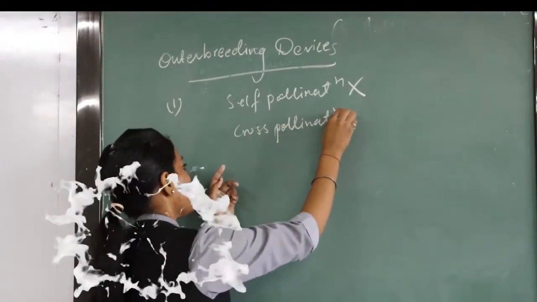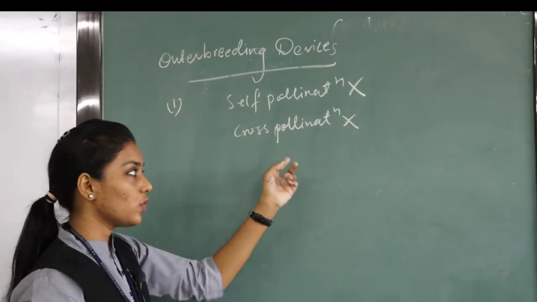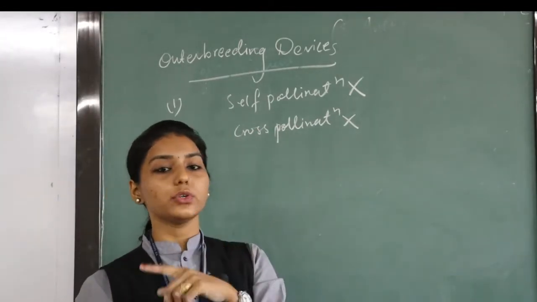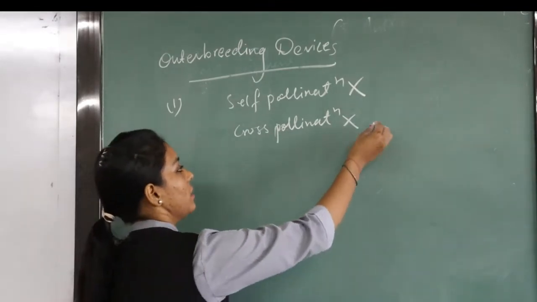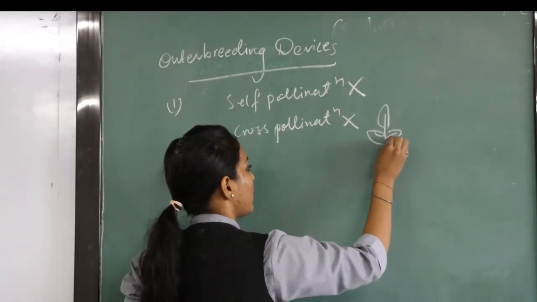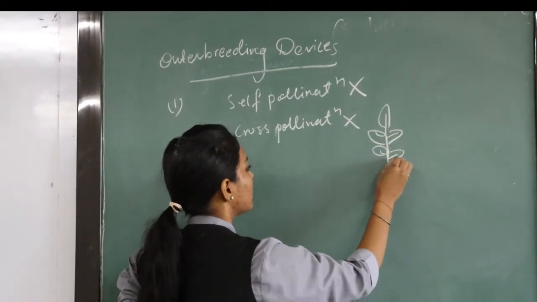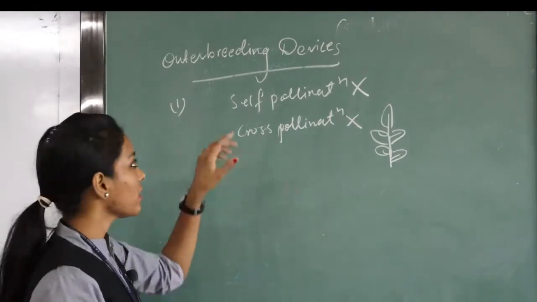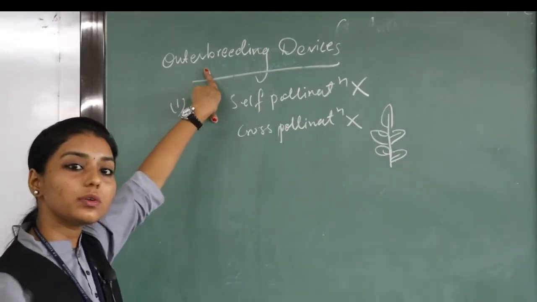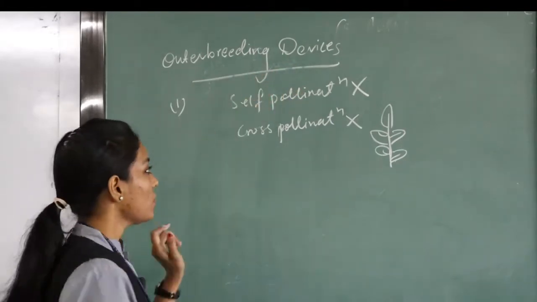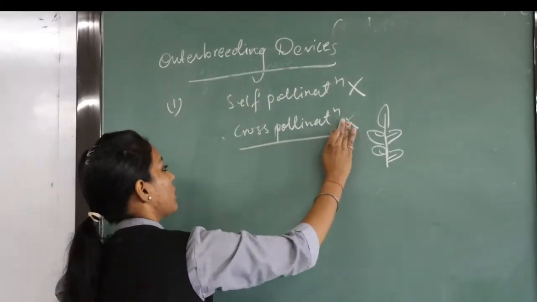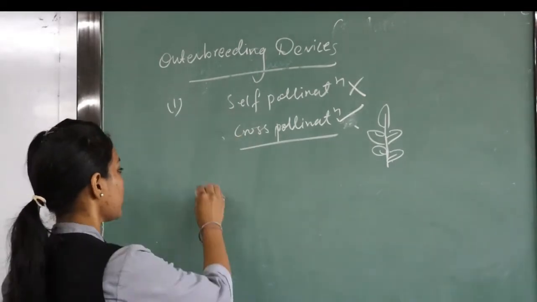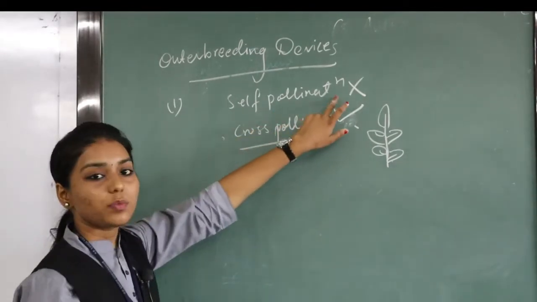I have told you pollination is the transfer of pollen grain from anther to stigma of a different plant. So as the plants are different, it becomes outbreeding. Breeding is happening with another plant. That's why it is called outbreeding devices. So outbreeding devices favor cross pollination. Here 3 steps are there which will prevent self pollination.